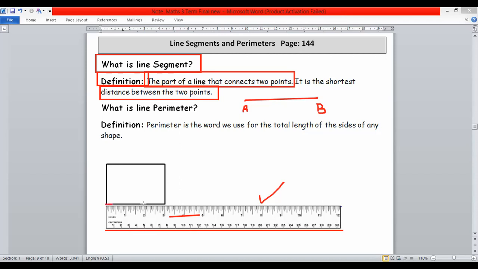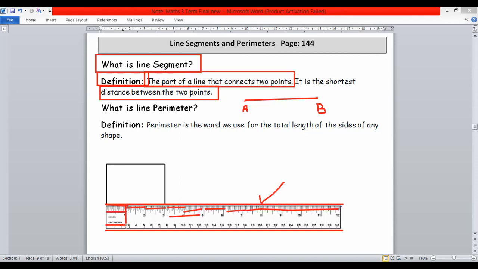And the above ones are inches. So 1 inch, second, third, 4, 5 inches, 6, 7, 8, 9, 10, 11 and 12 inches. Here we have 12 inches and 30 centimeter. It means 2.5 centimeter gives us 1 inch.